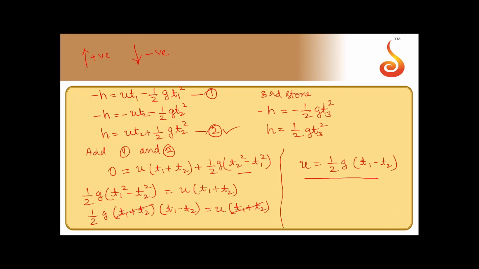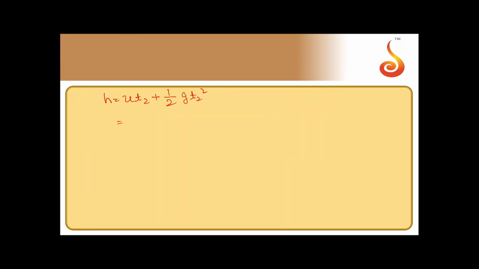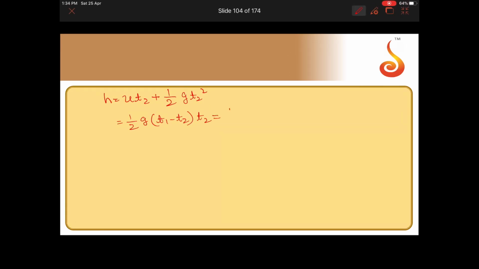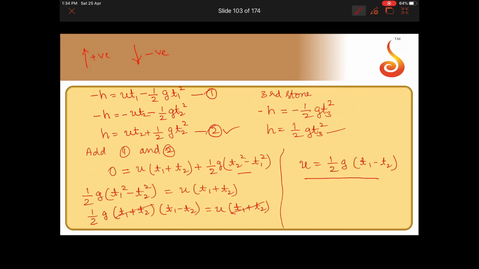Now substitute the value of u in equation 2. You will get h is equal to u t2 plus half g t2 square. So u value is what? Half g into t1 minus t2. Half g into t1 minus t2 into t2 plus half g t2 square is equal to h.